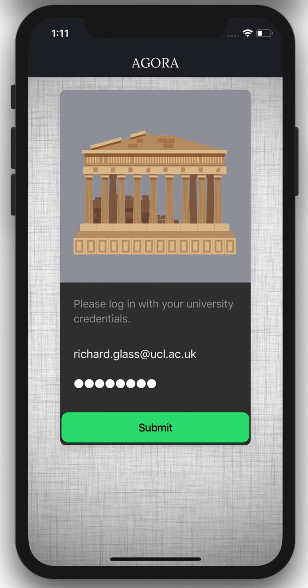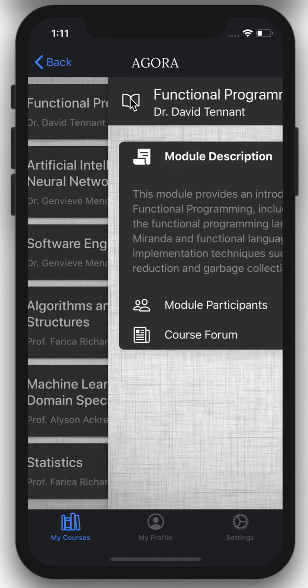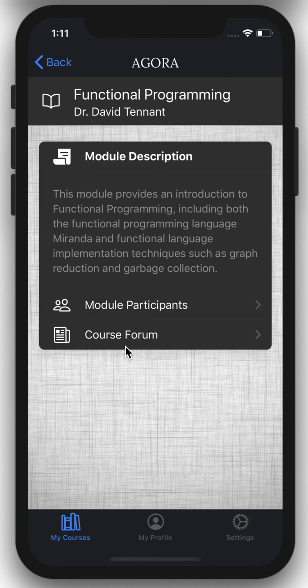I'll now demonstrate the app features from the role of a student. As you can see now, the app is in dark mode. As before, we enter our credentials, we log in, and here we returned all of the courses that we're enrolled for in the My Courses tab. As before, we can click, you can see the course forum.